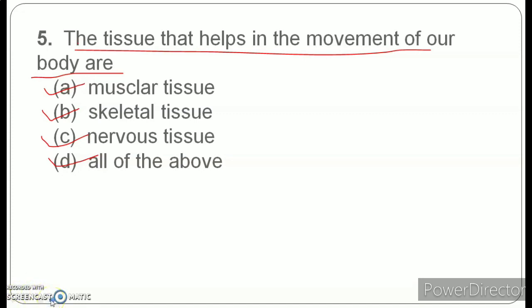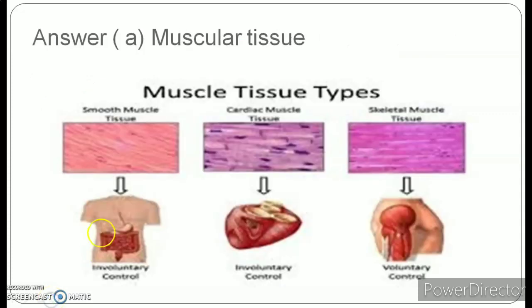Okay, I hope you have marked your answer. The correct answer for this question is option A, that is muscular tissue. So students, let me give you a brief introduction: muscular tissue or the muscle cells are responsible to enable movement in the human body or the animal body. Not only the movement, students, muscles also bring movement of the body parts and the locomotion. Locomotion is the complete displacement from one place to another.